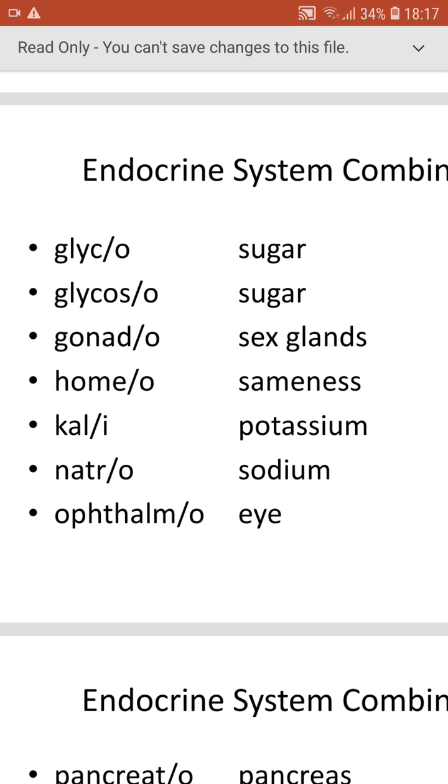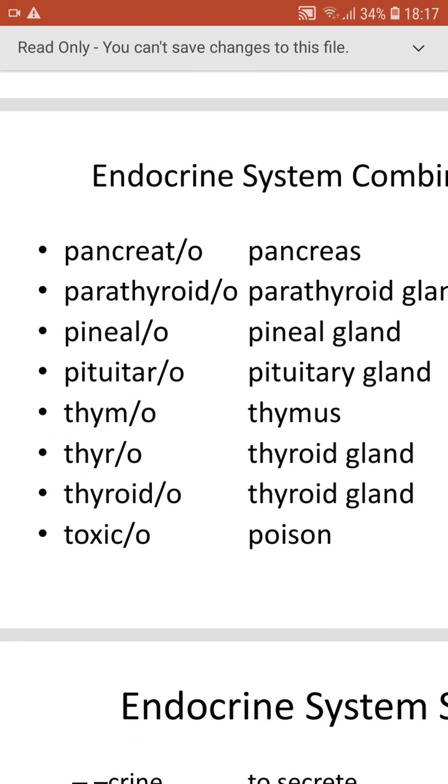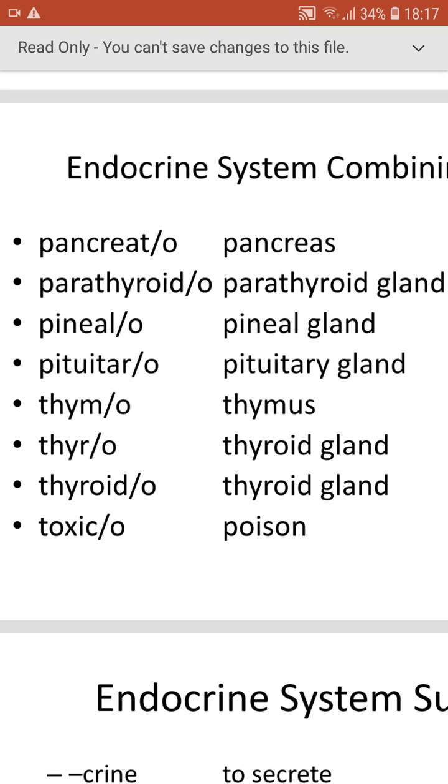And ophthalmo means eye. So ophthalmology means study of the eye. Coming to the next, pancreato means pancreas, and parathyroid means parathyroid glands. The parathyroid glands produce a hormone called parathormone, which increases the blood calcium level. Opposite to this hormone is calcitonin, which is produced by the parafollicular cells of the thyroid gland, that decreases the blood calcium.